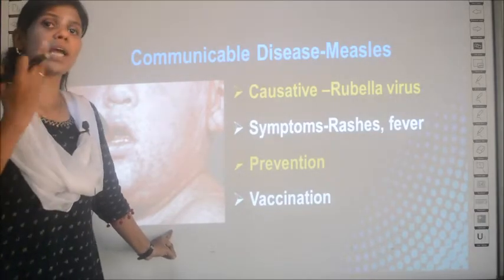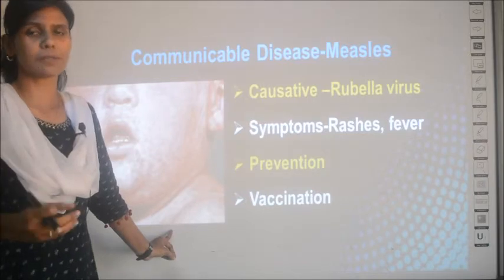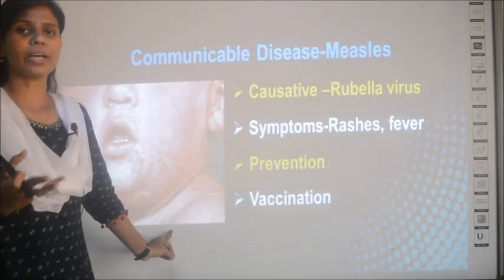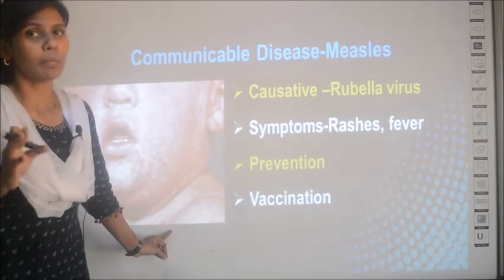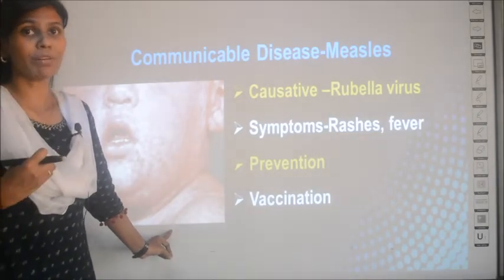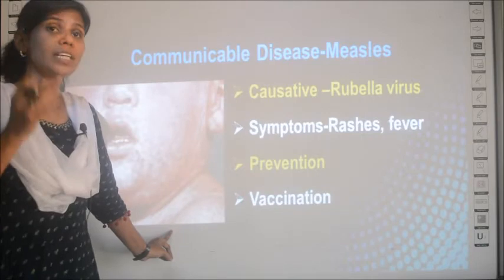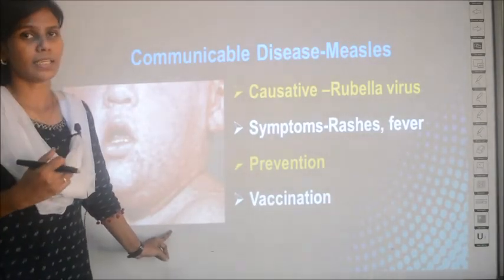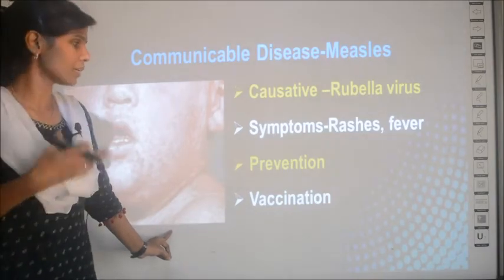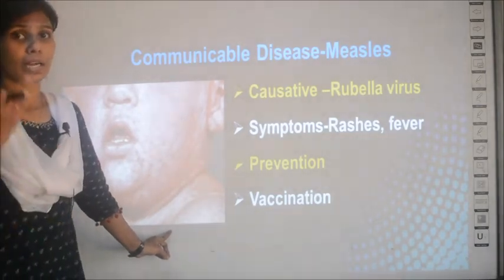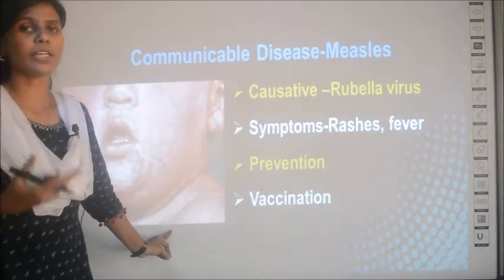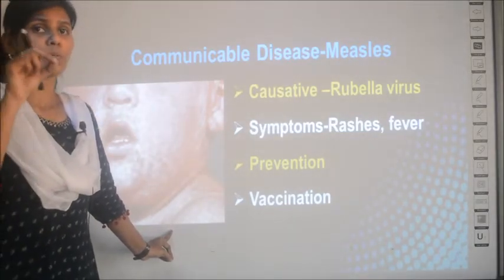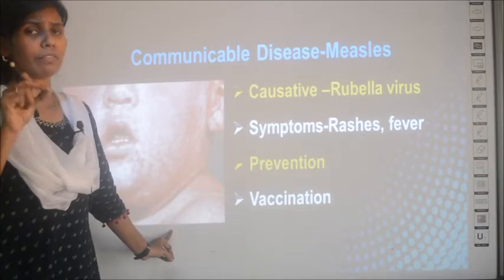And again, if the child is exposed to the same virus, if suddenly the child comes in contact with the same virus, it will not affect the baby because the baby's body will have so many antibodies against the rubella virus, since it has already been vaccinated. That is how any vaccine will work, be it rubella or any bacterial vaccine like the tuberculosis vaccine. For the tuberculosis vaccine, what will be injected in the form of vaccine?